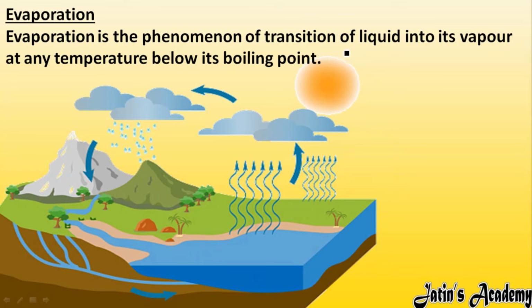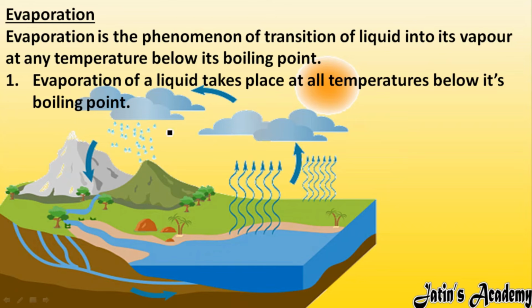Evaporation is a phenomenon of transition of liquid to vapor state. Here liquid changes to vapor state at any temperature, so at any temperature below its boiling point it is going to convert into the vapor state. Here 100 degrees Celsius is not taken by the liquid particles. If 100 is given, then it is boiling, but evaporation takes place only below the boiling point. Evaporation of liquid takes place at all temperatures below its boiling point.